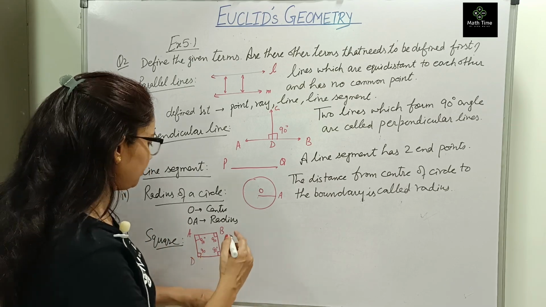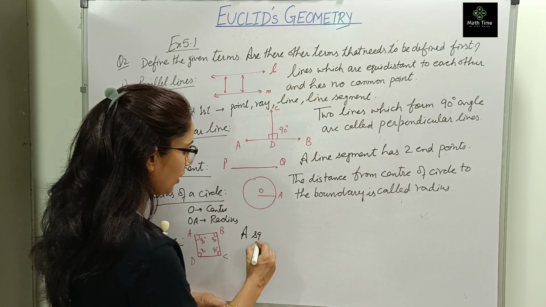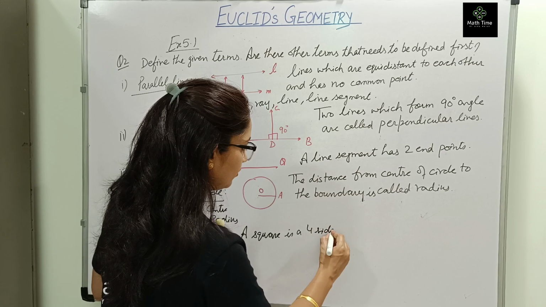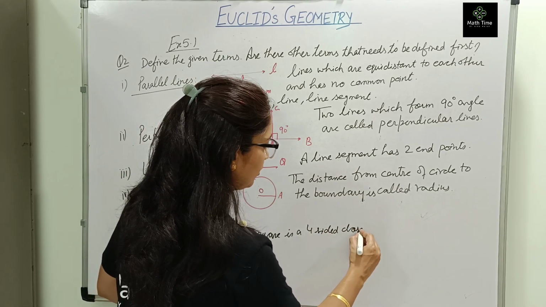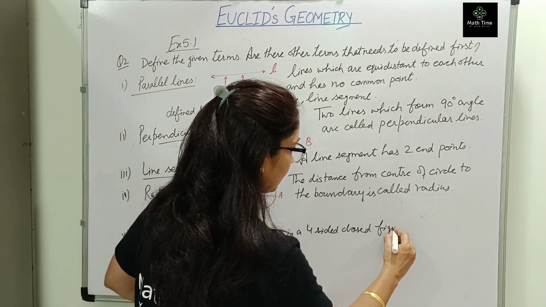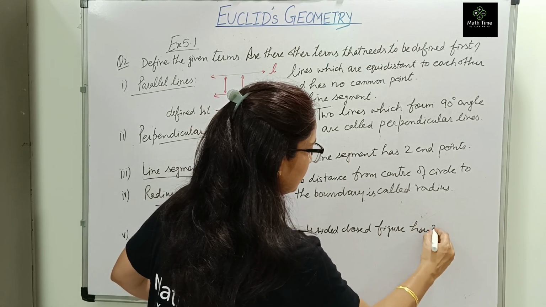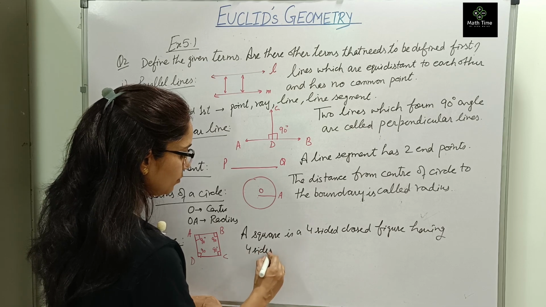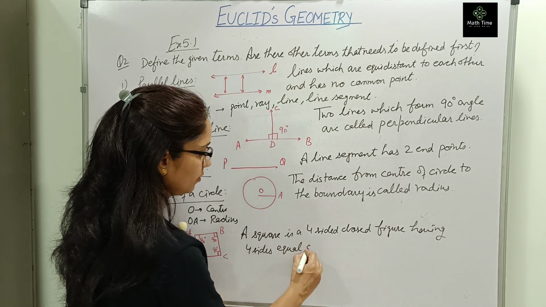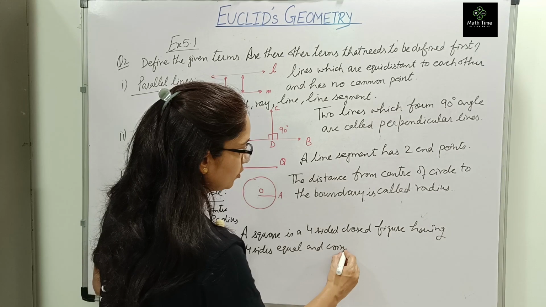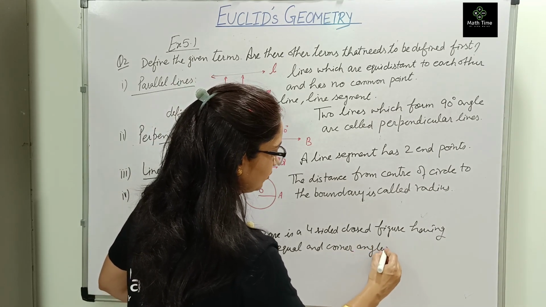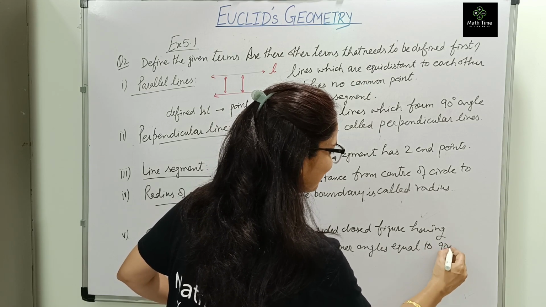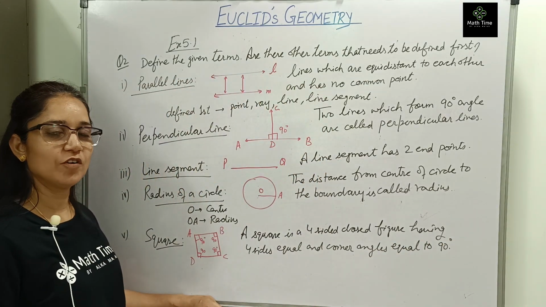So let us write, a square is a four-sided closed figure having four sides equal and corner angles also equal to 90 degrees. Okay, we will go further.